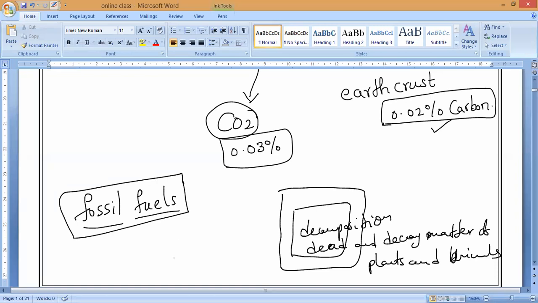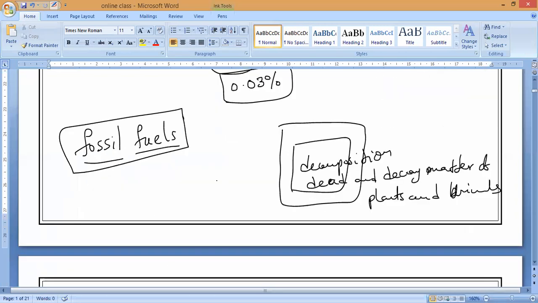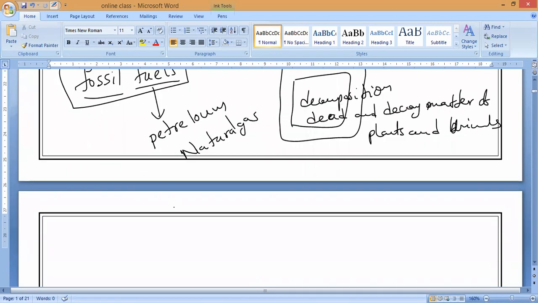So what are examples of fossil fuels? All the petroleum products. Is it yes or no? So petroleum products as well as natural gas, CNG, etc. Now if these fossil fuels burn in oxygen, they will produce what, guys? Last class also, methane, petrol and all.